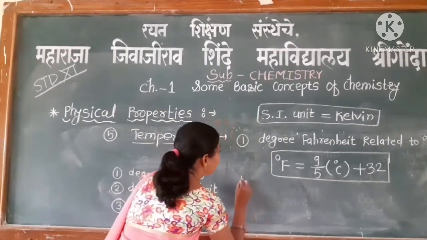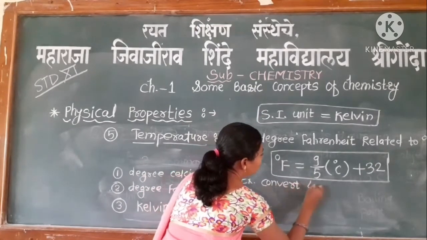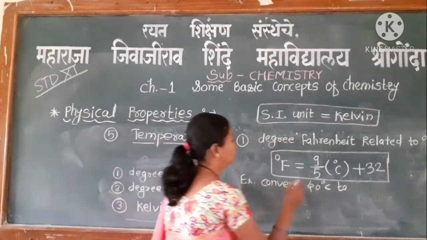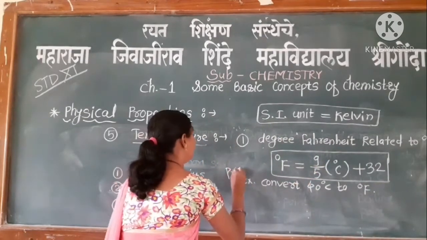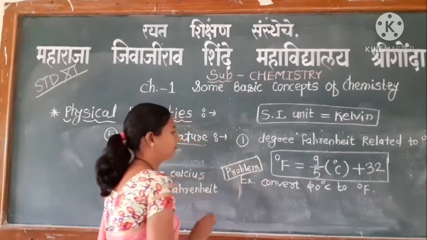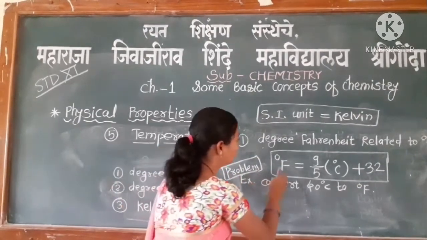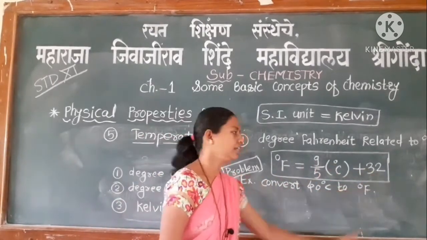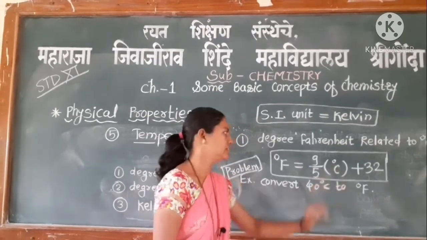For example, we have to convert 40 degree Celsius to degree Fahrenheit. If we take one problem, 40 degree Celsius to degree Fahrenheit. We know the formula, degree Fahrenheit is equal to 9/5 degree Celsius plus 32. We have to substitute this 40 degree Celsius into this formula.